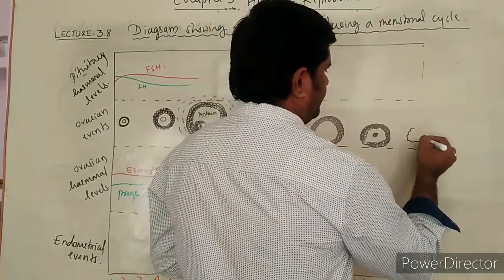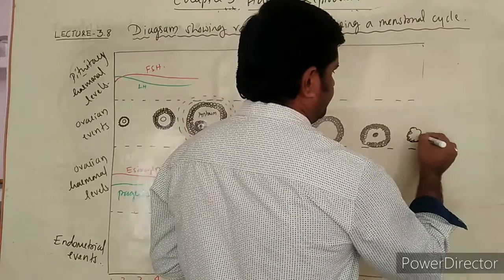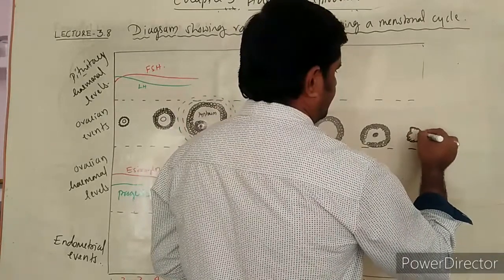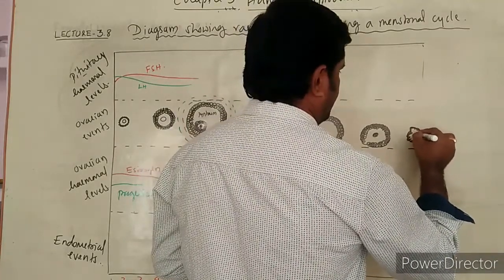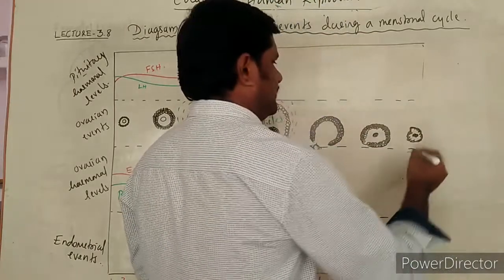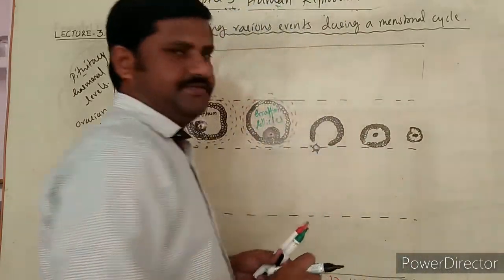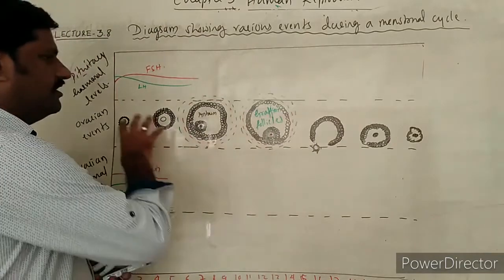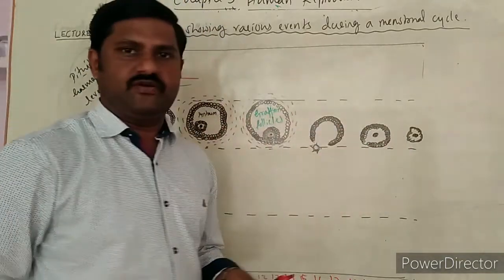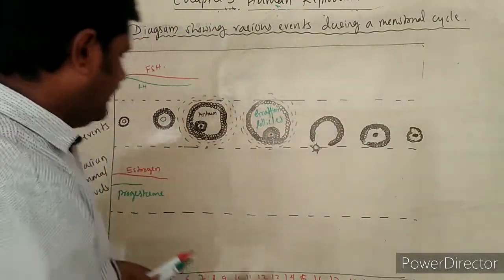Corpus albicans is formed over here, indicated by the blood clot at the center. Corpus albicans. Right, so these are all developmental stages that we come across here itself, right?